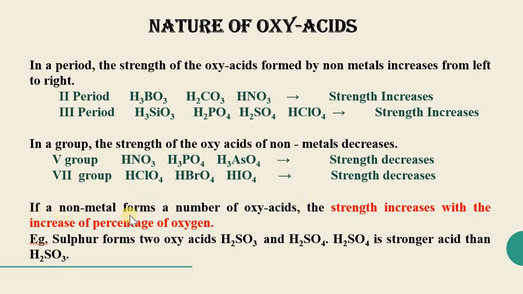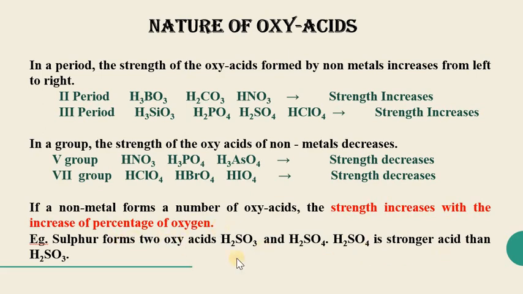Also, if a non-metal forms a number of oxyacids, the strength increases with the increase in percentage of oxygen. This is similar to the case of the oxides. So always the strength increases with the increase in the percent of oxygen.